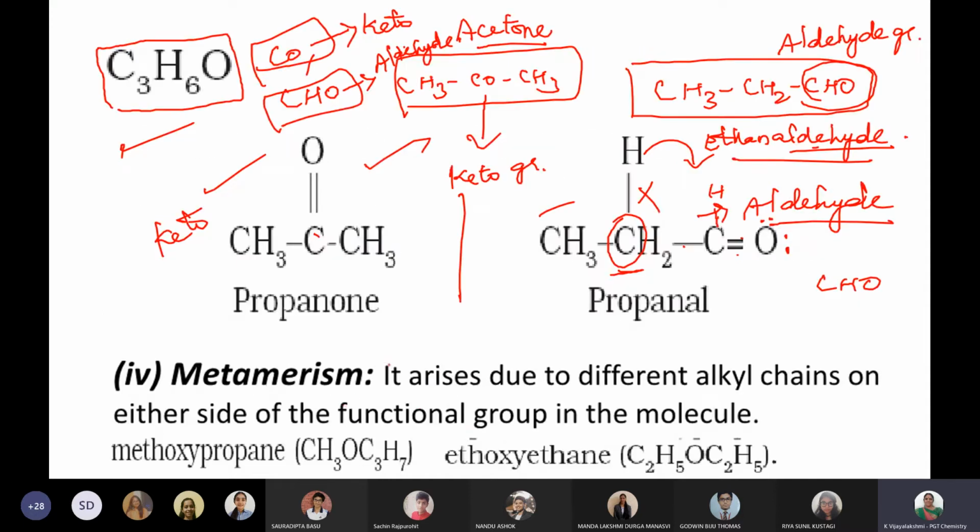So in this, it arises due to the different alkyl chain. So what is the different alkyl chain? CH3OC3H7. So in that, CH3O, CH2, CH2, CH3. Am I correct, students, for this point?